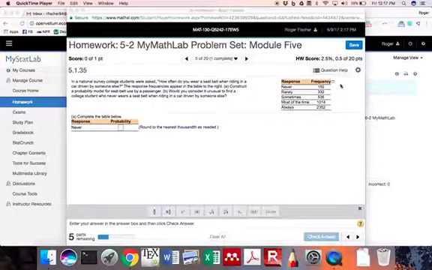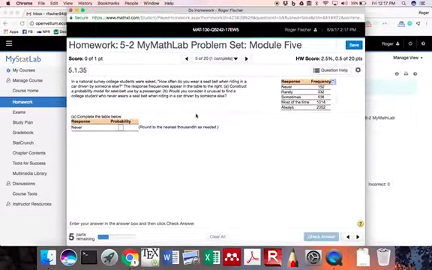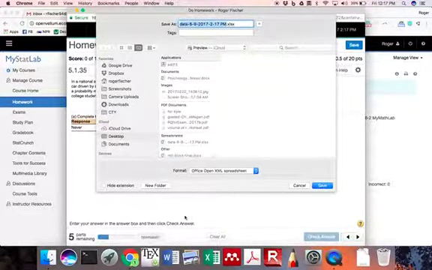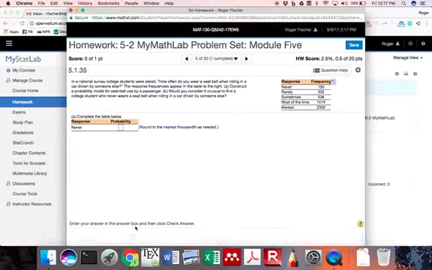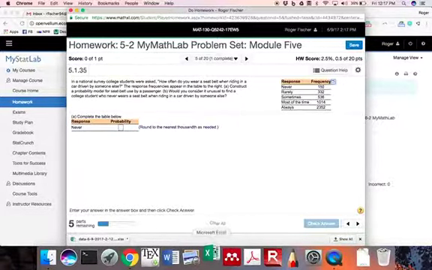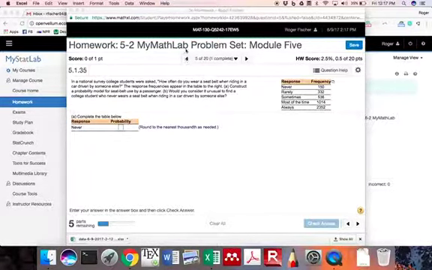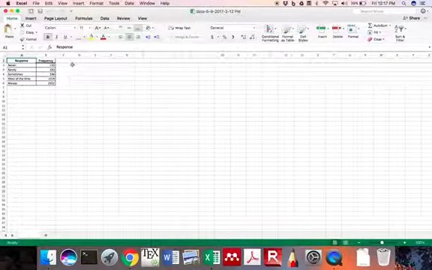This is an empirical probability where the probability of a respondent saying, I never wear a seatbelt, is the relative frequency. So 150 divided by whatever the sum is. And you could probably do this just as easily on a calculator, but let me show you how to do it in Excel because it's worth learning how, I would say. And let me save this on the desktop and open this in Excel. And remember that you have access to Microsoft Office from SNHU. I posted, I think, a link on the announcements page at the beginning of the course about how to do it. If you have any trouble accessing that, let me know.